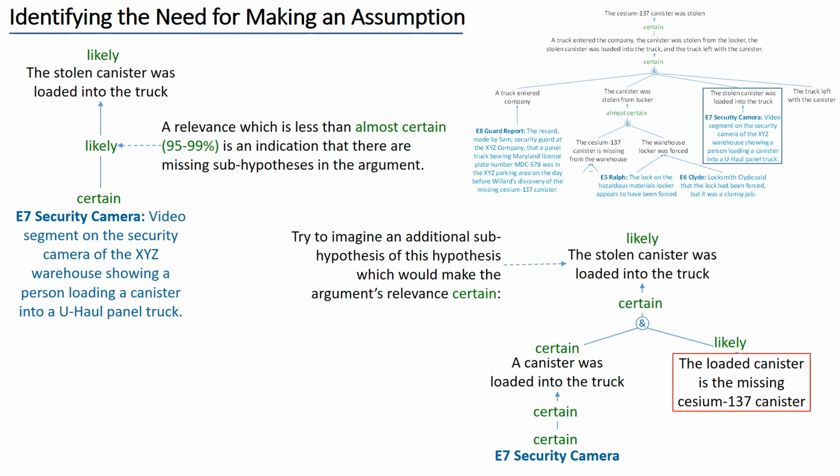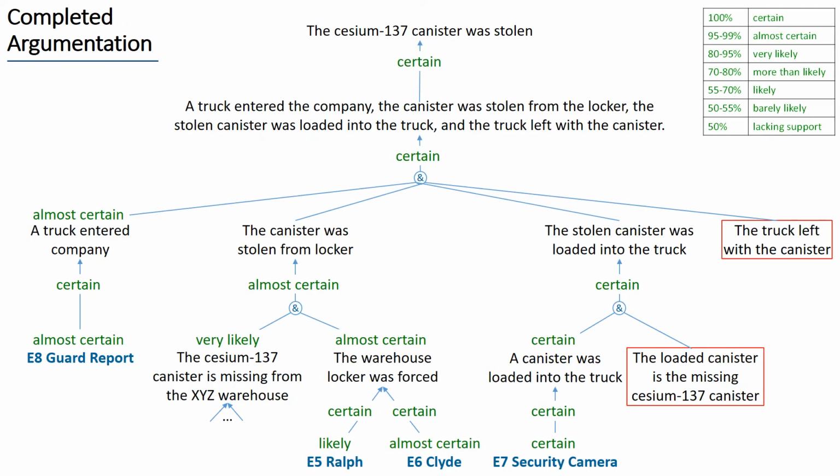Notice also that we have inserted the event a canister was loaded into the truck above the evidence E7 about this event. This is because we may have other evidence about this event either favoring or disfavoring it. We now have all the elements for a system such as Cogent to infer the probability of the top hypothesis. Based on the evidence, we have determined the probabilities of the simplest hypothesis. We have also estimated the probabilities of the two assumptions.